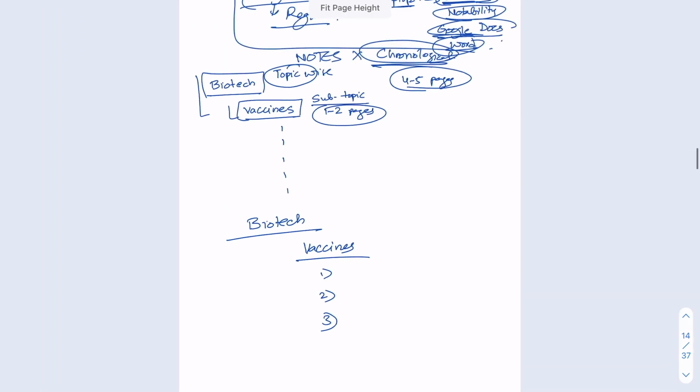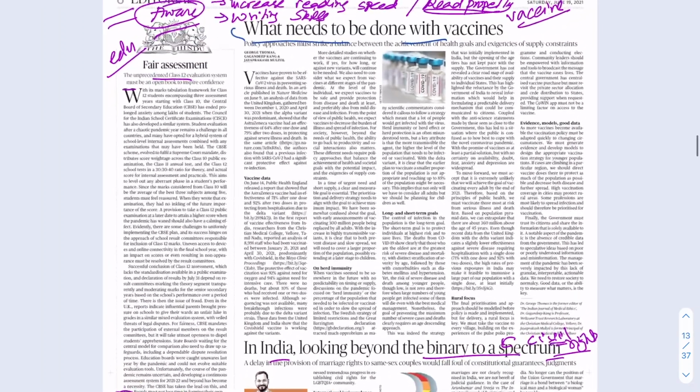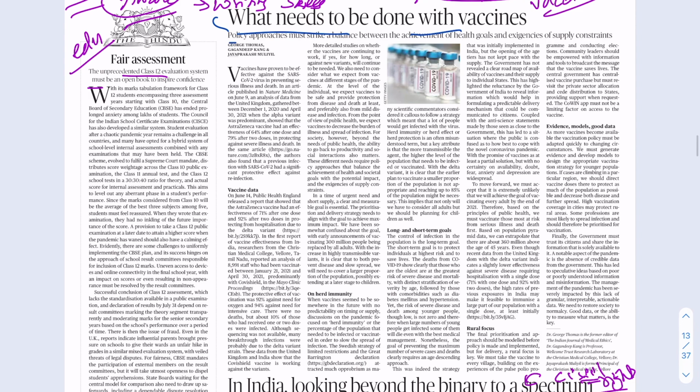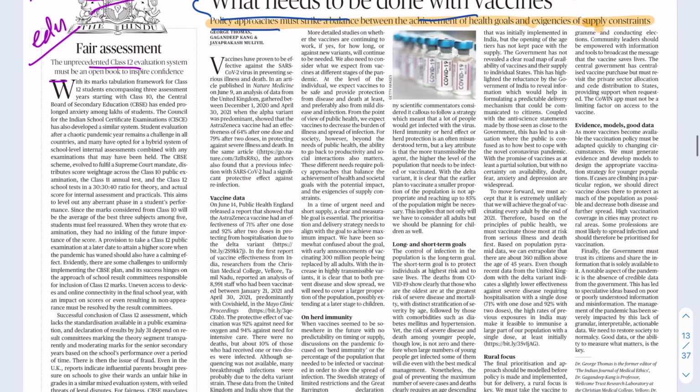So here I have this. Now I will start studying this. Policy approach must strike a balance between achievement of health goals and exigencies of supply constraints. In the beginning, you might not know words, so open a dictionary, quickly search for the words and the meaning. That is all right. In the beginning, you might take a long time to read it. That is okay. So this topic is basically talking about vaccine policy. It is talking about various other related things. So I will go ahead and start reading this.